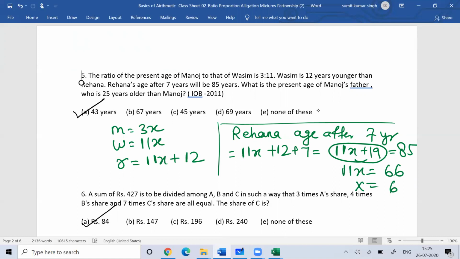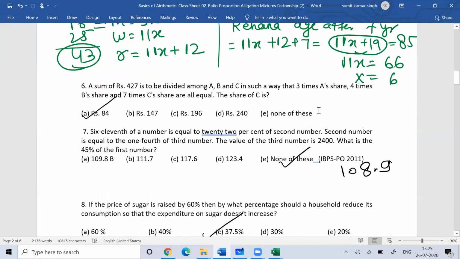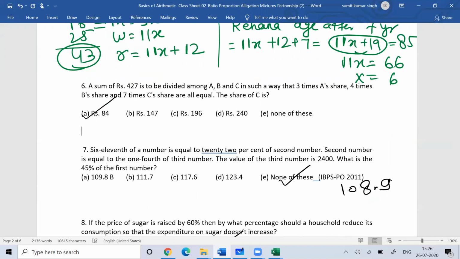So what is the present age of Manoj's father, who is 25 years older than Manoj? x is 6, Manoj's age is 18, and Manoj's father is 25 years older than him. So Manoj's father is 43 years of age. Right. So ratios, you can solve them easily. Solving problems on ratios, you will not find it difficult.